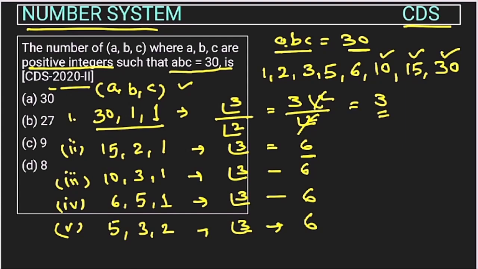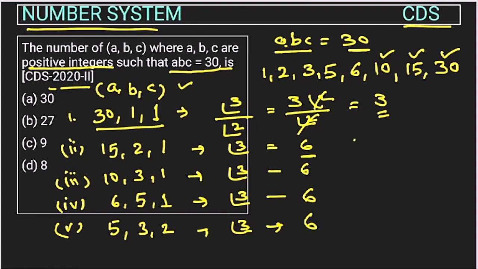So is there any other case possible here? Can we form any other value, right? There is no other value possible, because if we take the value of A as 3, the other greater values we cannot take because those values we have already considered. So we would have to take a value less than 3, and then 30 will not be formed, right? So these are the only possible groups.